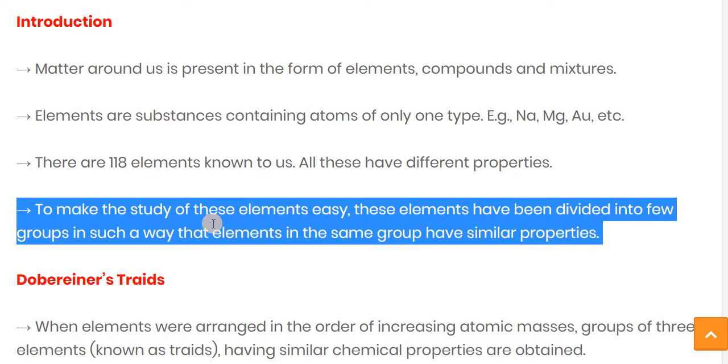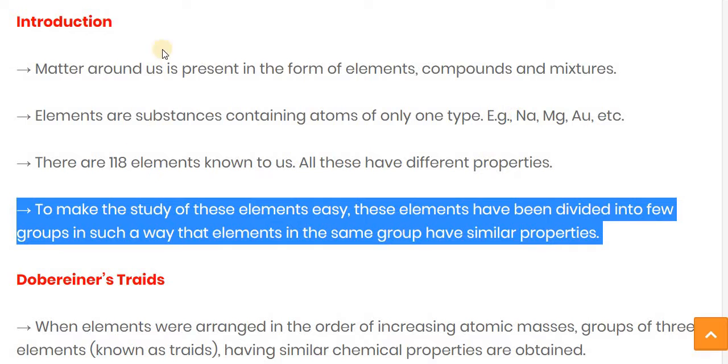So the main aim of the periodic table is to make the study of elements easy. If we study one element's properties, then we can easily come to know about the other elements present in the same group, and we can come to know that these elements have the same properties.